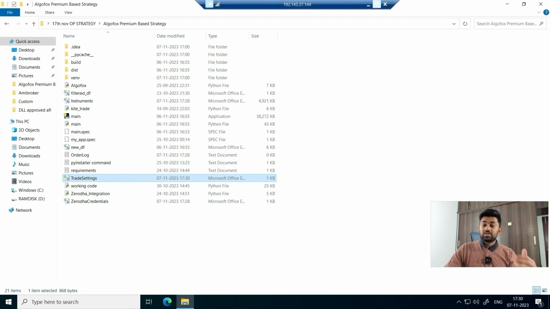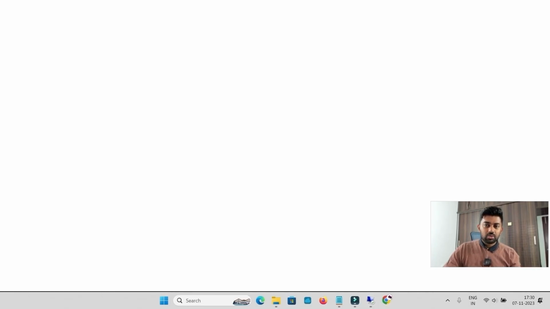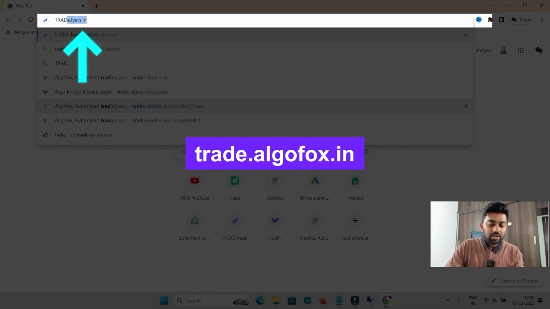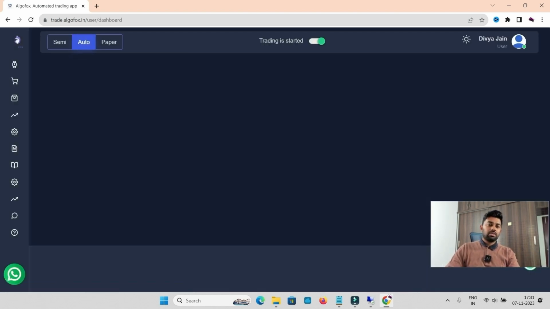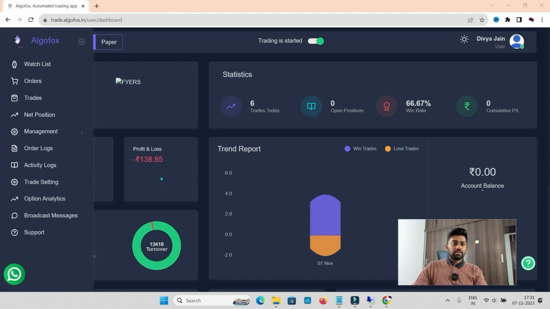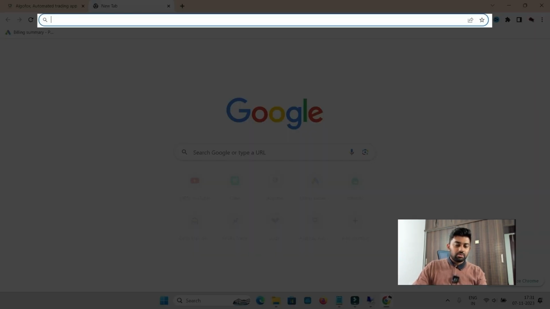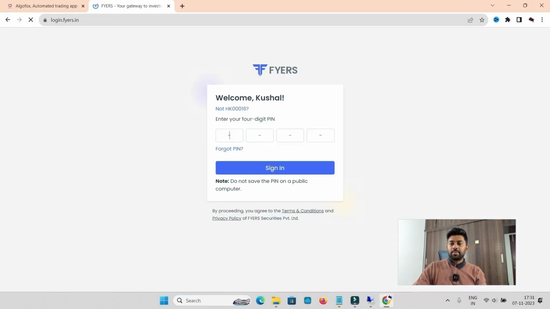Now before I simulate the trade, let me take you to Algofox as well. Let's go to trade.algofox.in and log in the same account that is linked in my Python code. I'm on the auto mode and I've already generated the token. And similarly, what I will do is I'm just going to simultaneously log in into my Fyers portal as well.